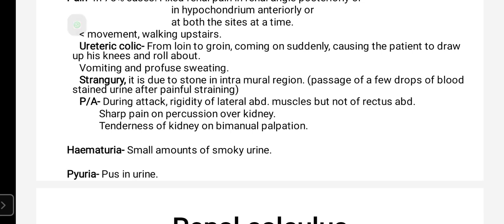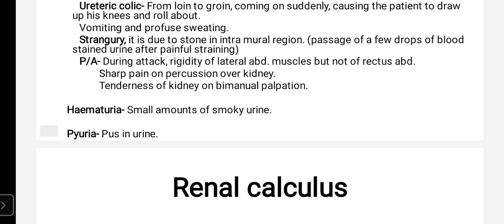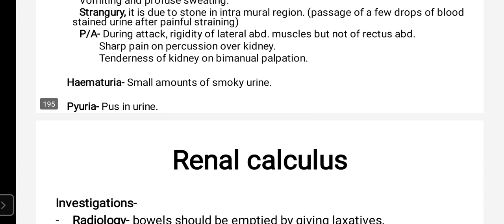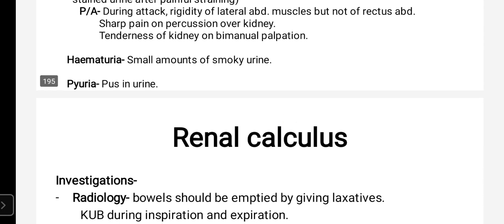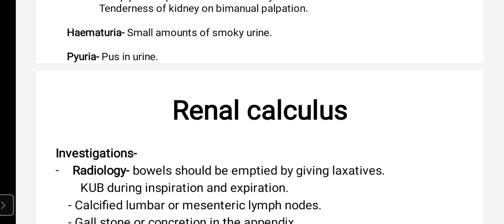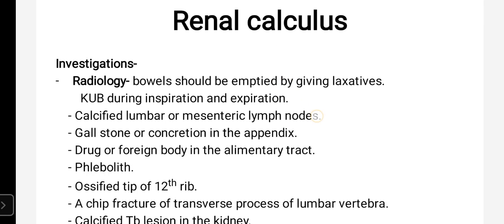There will be sharp pain on percussion over the kidney, and tenderness of the kidney on bimanual palpation. There will be hematuria, a small amount of smoky urine along with blood. Then pyuria may be present, that is pus in the urine.